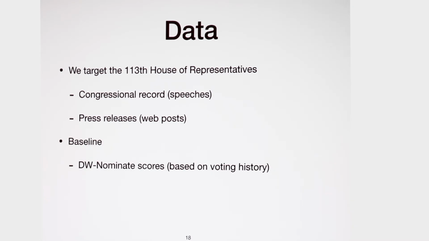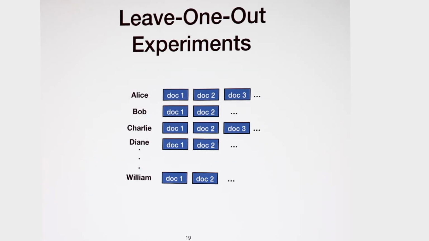We also use a baseline here, DW nominal score. DW nominal score is a well-known measurement for the partisanship intensity of members of Congress. It is calculated based on their voting history on the floor. So to obtain the ideology intensity score for a member of Congress based on the text data, we run a leave one out experiment. We first concatenate all the speeches belonging to the same member of Congress together.